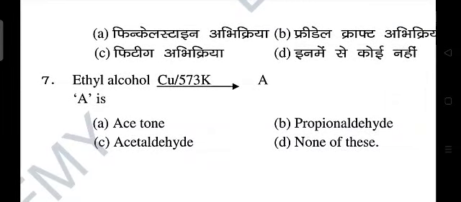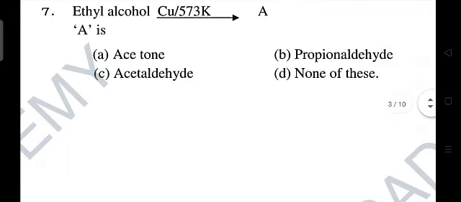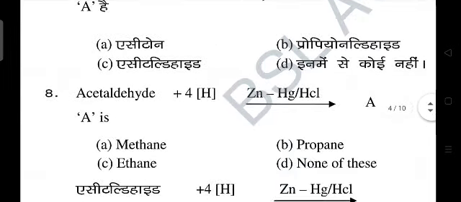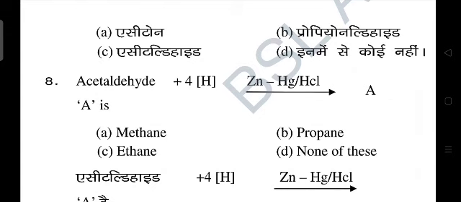Question number 7. Ethyl alcohol in the presence of copper and heated at 573 Kelvin, then the product formed will be acetaldehyde. That is option C is your correct answer. Now next, acetaldehyde plus 4H in the presence of Zn-Hg or HCl. So acetaldehyde is reduced in the presence of Zn-Hg, that is zinc amalgam, in the acidic medium. So the product will be ethane. So option C is your correct answer.